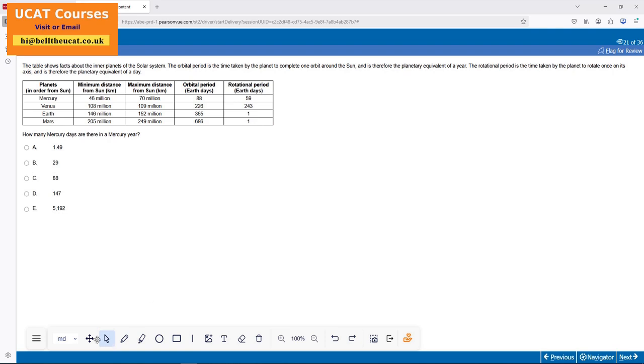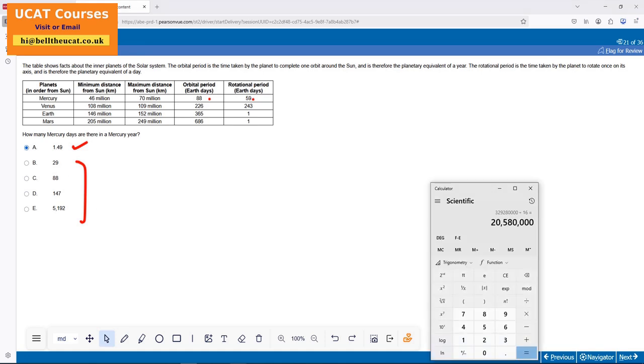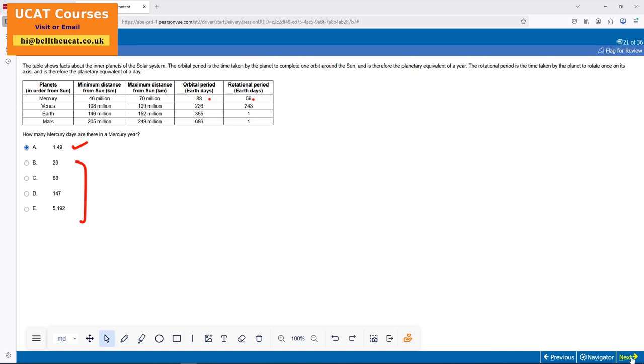Yeah, that's the one. Mercury year is 88 days. The answer has to be 1 point something. Straight away, choosing that. I'm doing 88 divided by 59, 1.49. Boom, that was my answer. You don't really have to compute this value. You're just eliminating. None of the other options fit in.